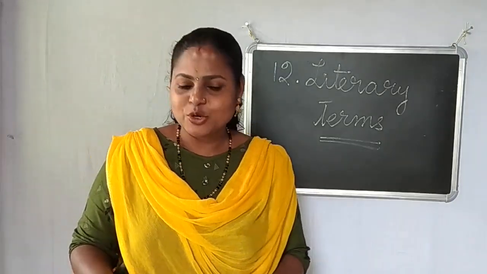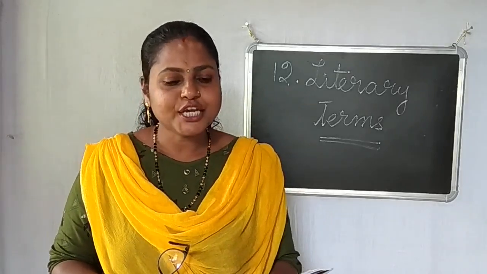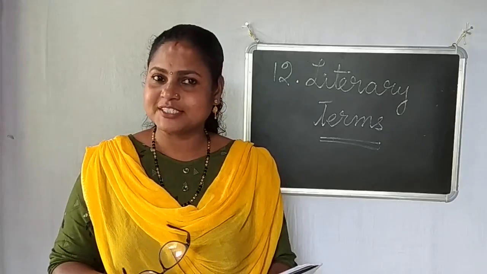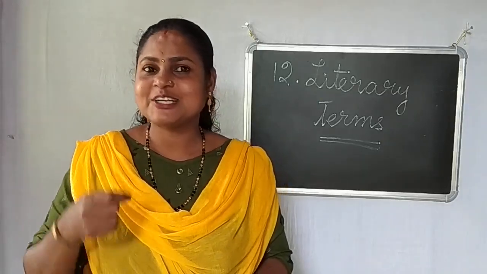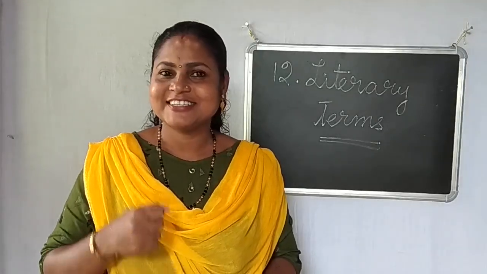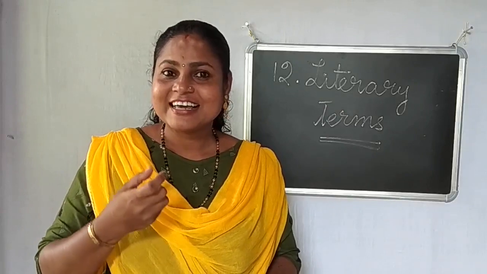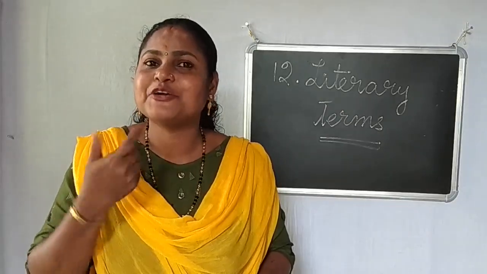Okay, let's go to the first one. I'll read the question. To give human traits and qualities to animals and objects. We see in some stories, the trees talk, the sun talks. Then some animals talk like human beings.